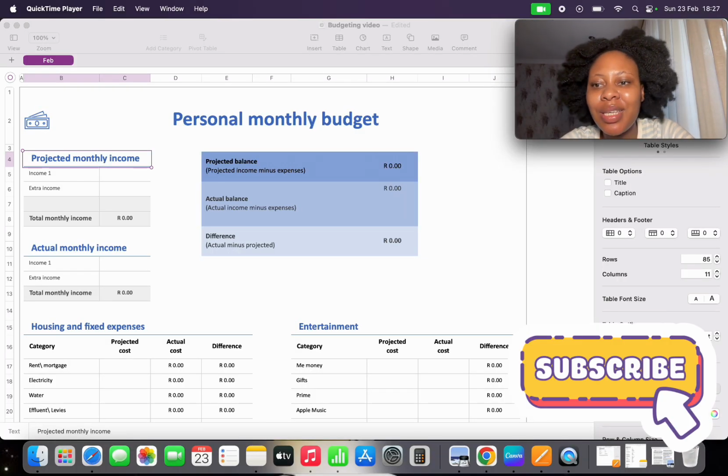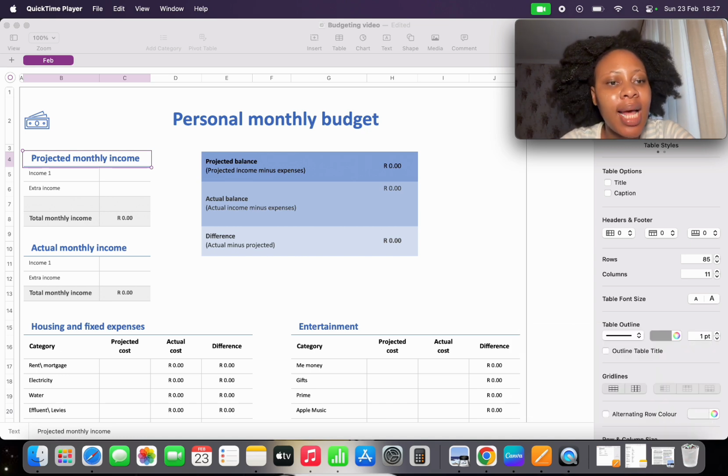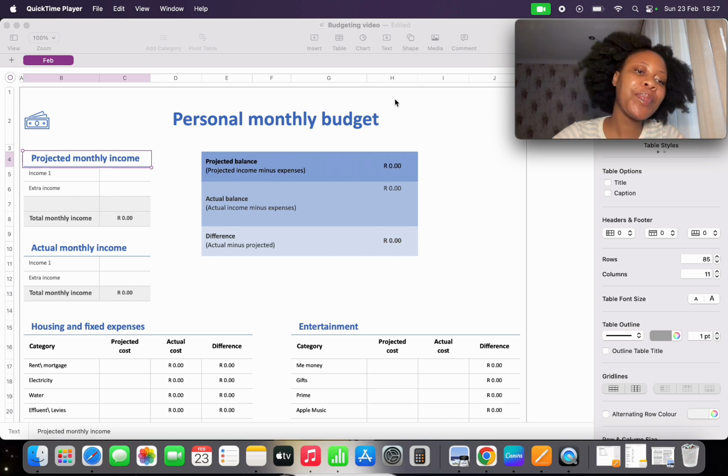So this is a budgeting video. I just do want to disclaim that this template I downloaded online. It's not a template I've created. It's a free template. And also the figures I'm using are fictitious. Please use your own figures. Please adjust it to your circumstances in terms of your expenses and how you go about it. Don't just rely on what I'm saying here. Obviously, everybody's circumstance is different. Without further ado, let's start budgeting.